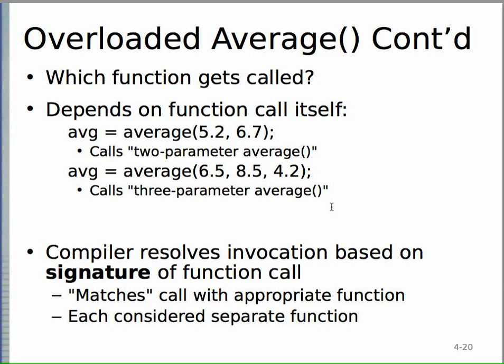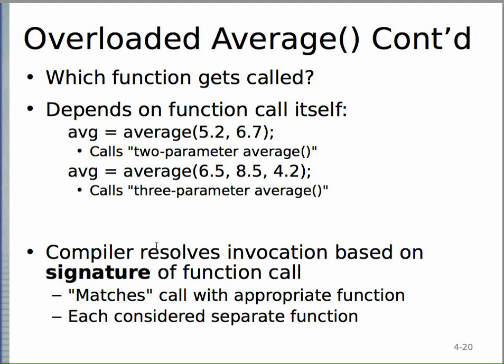So when you call an overloaded function, which one gets called? You look at the best match. That's how C++ decides. So let's say you call average with two arguments. Then you're going to call the two parameter average. If you call average with three arguments, it calls the three parameter average. So that's pretty straightforward, same as Java.